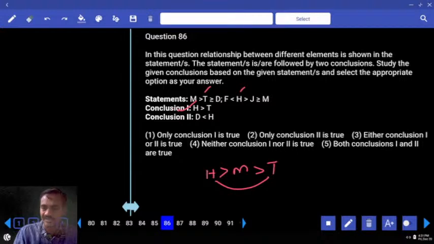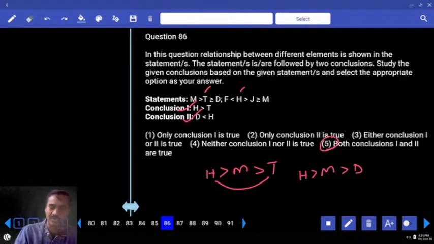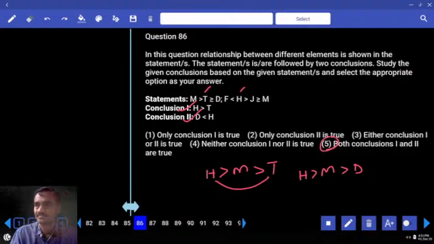And next one, D and H. D is here, H is here. Again, which element is common? M greater than D, and at the same time H greater than M. H greater than M, and H greater than D. D lesser than H. Hence both 1 and 2. That is choice 5, question number 86.